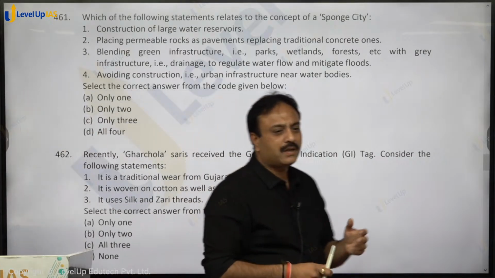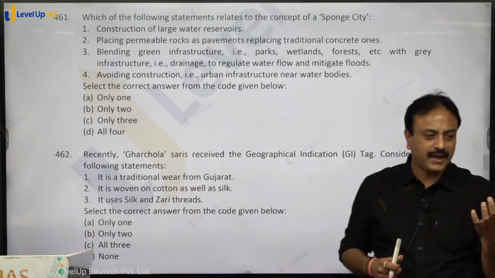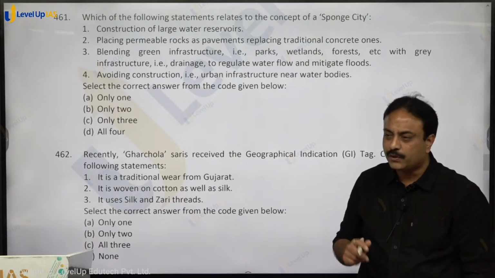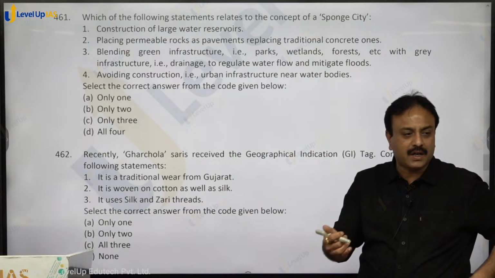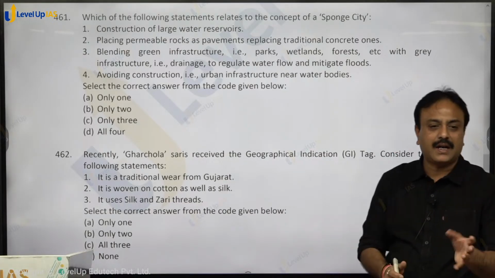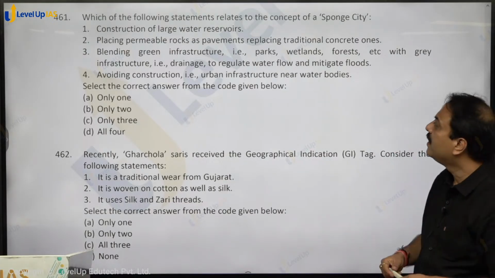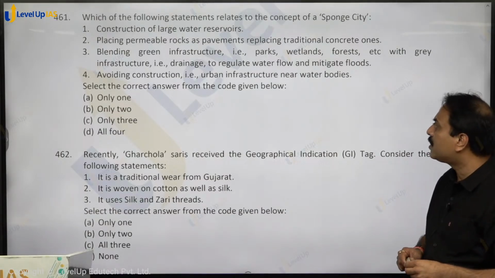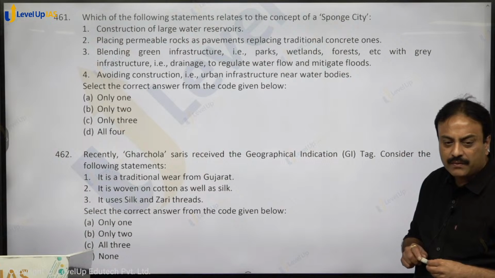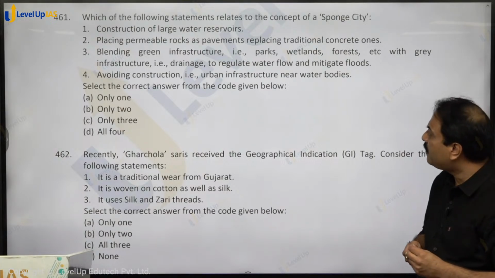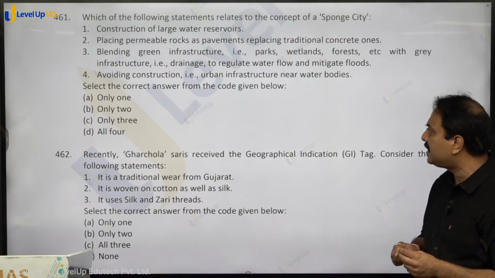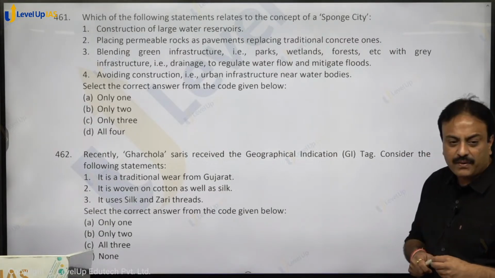Sponge is what? Porous. It retains water. So all those parameters which you can think of, which will retain water in urban infrastructure or in urban region, that is the concept of spongicity. So construction of large water reservoirs, placing permeable rocks as pavement, replacing traditional concrete ones, yes. Blending green infrastructure, that is park, wetland, forest, etc. with grey infrastructure, that is drainage, to regulate water flow and mitigate floods.